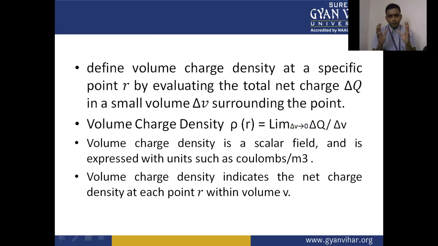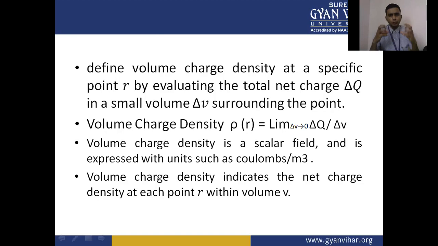The small volume is given at the specific point r, at a distance from the origin. We have a surface, and on the surface we have a small volume ΔV surrounding the point charge Q. The volume charge density ρ(r) is equal to the limit as ΔV tends to 0 of ΔQ by ΔV.